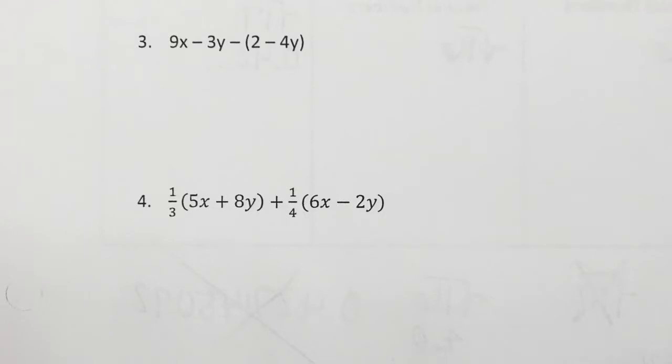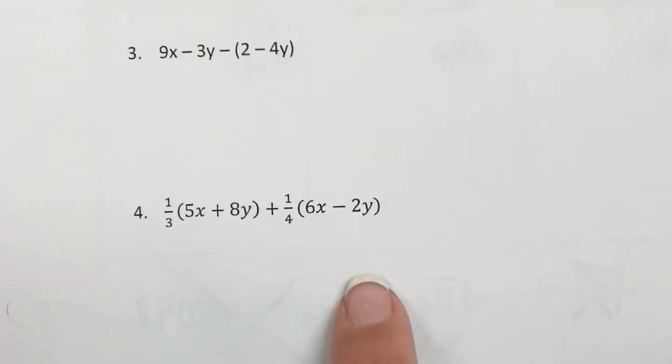Simplify the expression. Alright, how do we simplify that, Sid? Combine 5x and 6x and 8y and 2y. We can't combine them because it has the number out front. Gotcha. So distribute this? Okay. Any other ideas besides distributing the fractions? I usually put them into a decimal. Okay, that's what I was thinking.